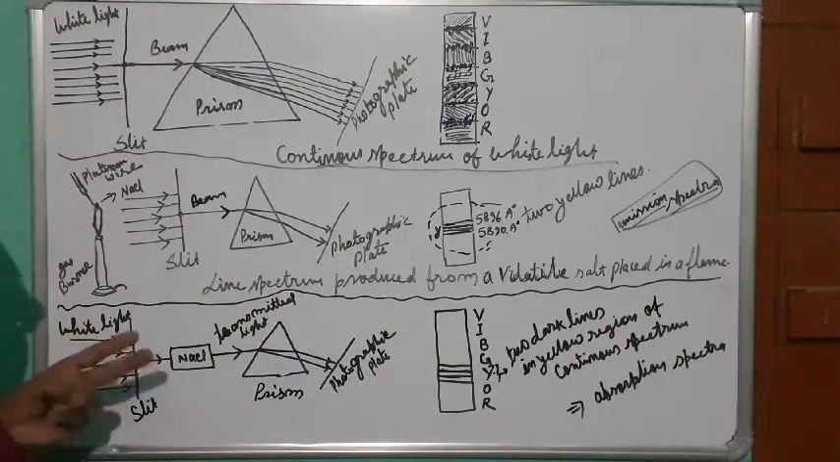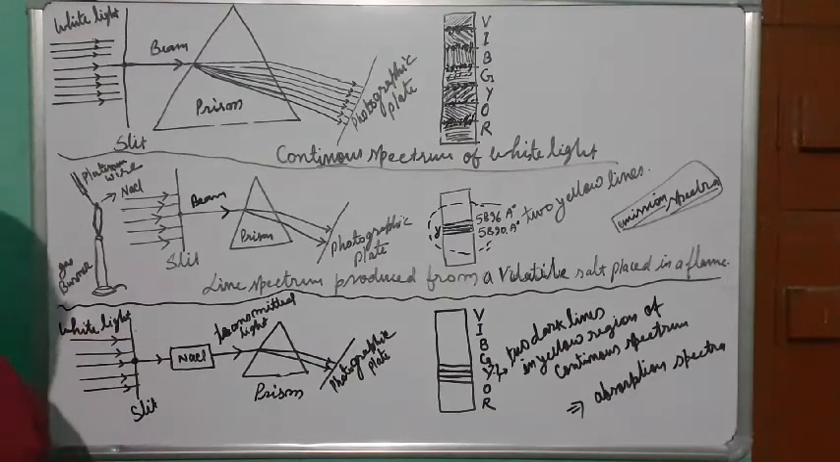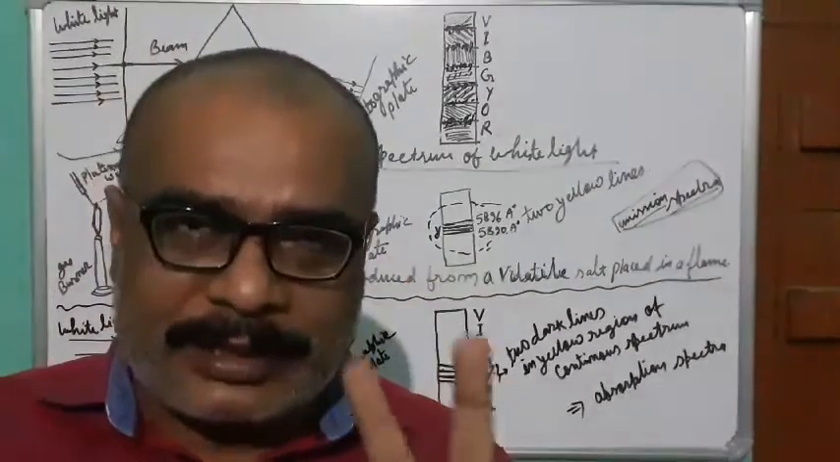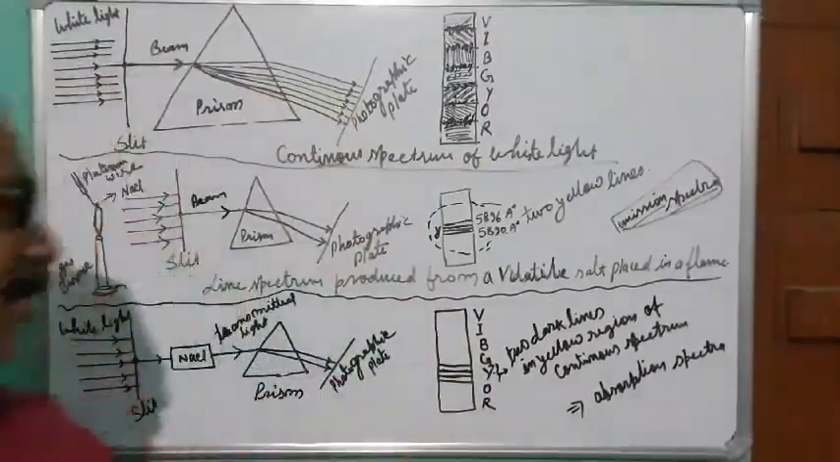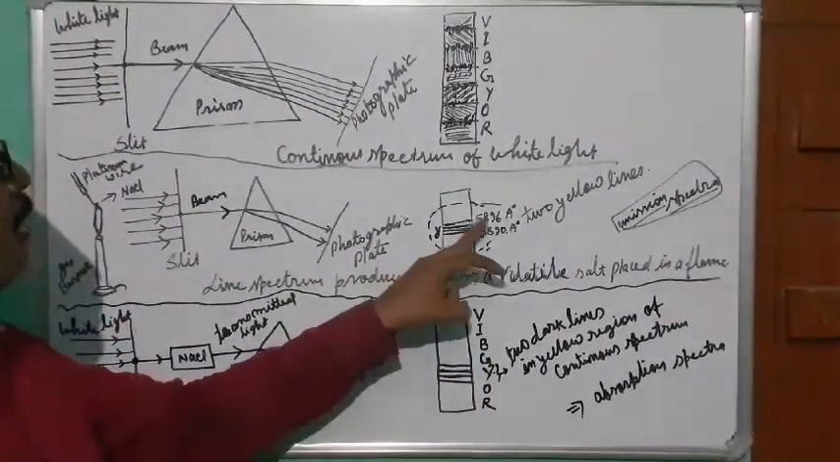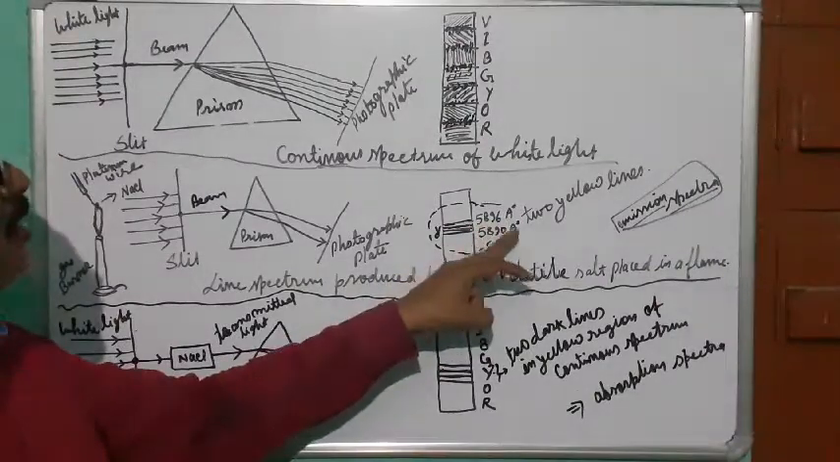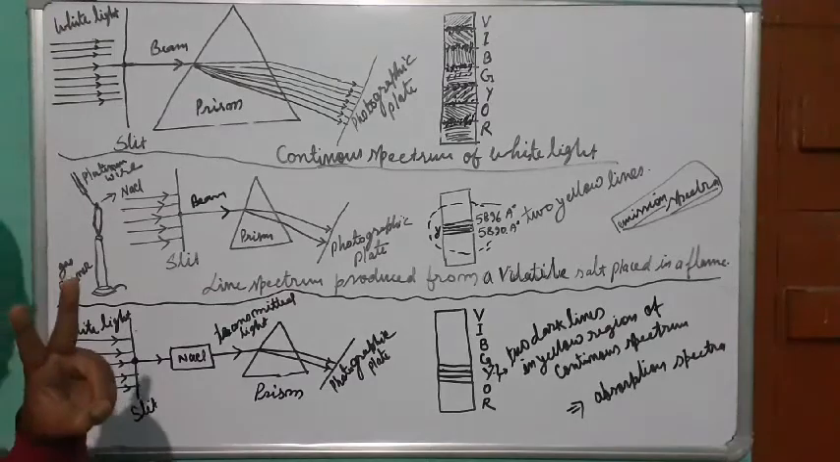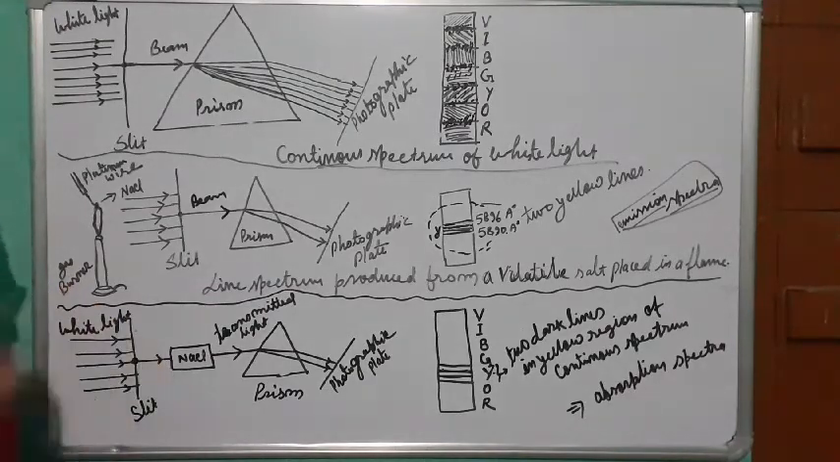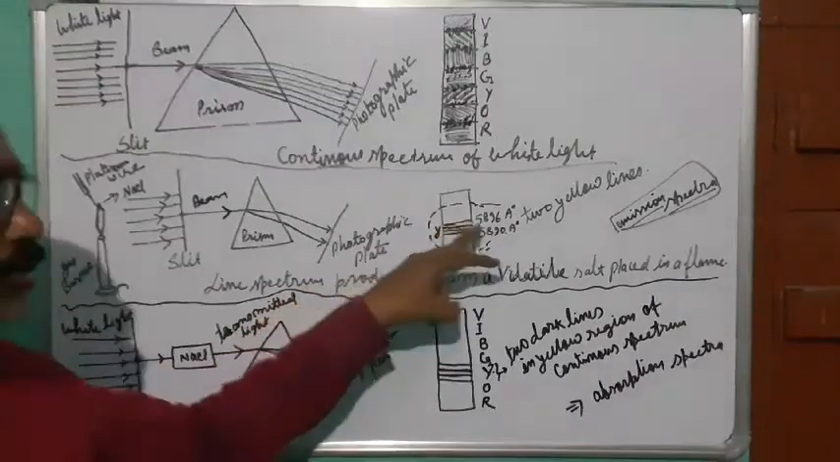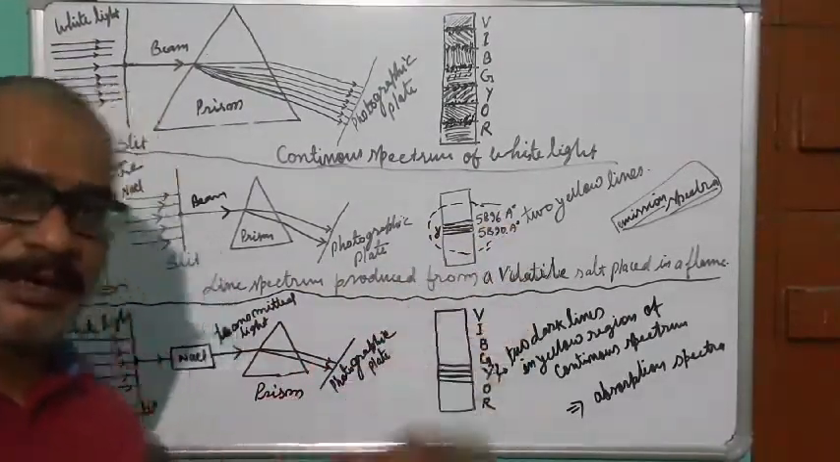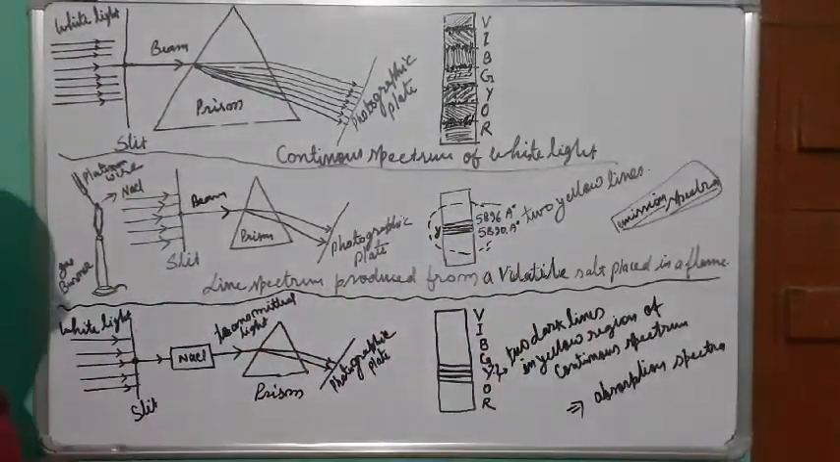So the sodium chloride absorbs energy. It will absorb energy corresponding to two wavelengths only, that is 5896 angstrom and 5890 angstrom. So these two wavelength ranges are absorbed. That means corresponding to these two wavelengths, energy is absorbed by the sodium chloride.